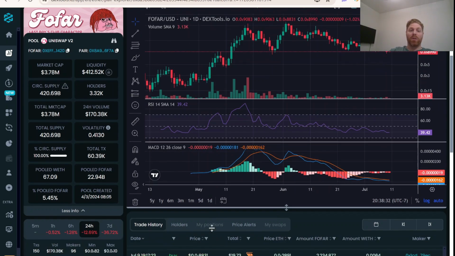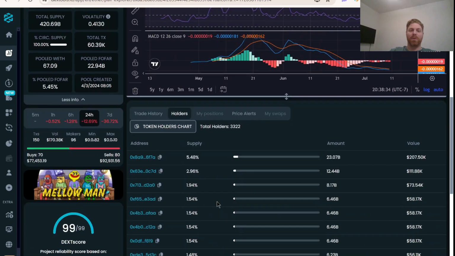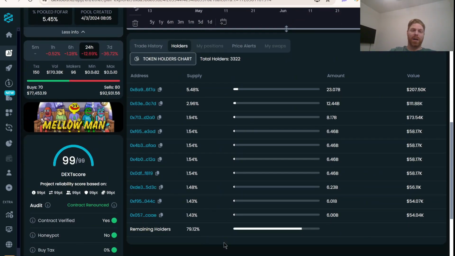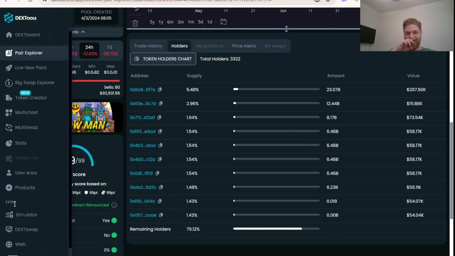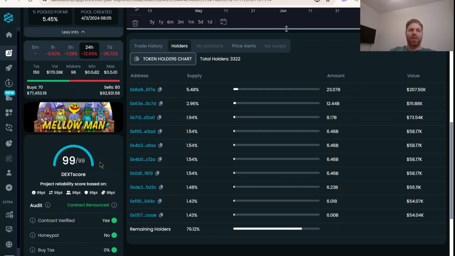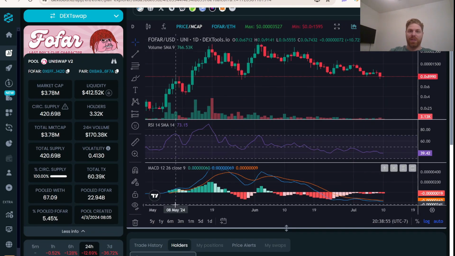As far as whale holdings go, it's something people are sometimes really concerned about: how many people hold 2 to 3% or more of the supply. Well, this top wallet is just the Uniswap supply. Then we have a couple of large whales, but beyond that, really not much at all. And this is out of 3,320 holders. So whales don't really have much of an influence over the chart in this project. The community does, and that's how it should be.